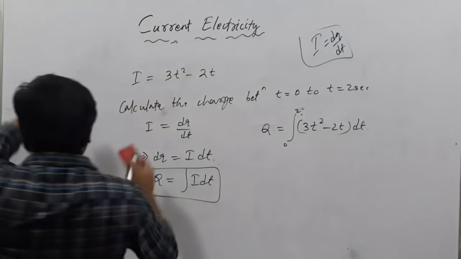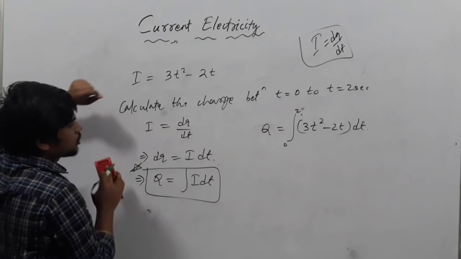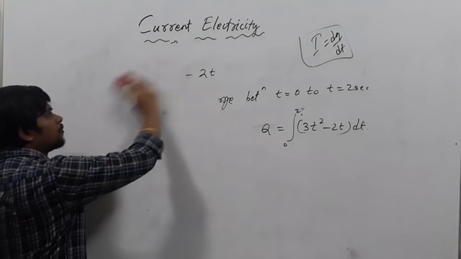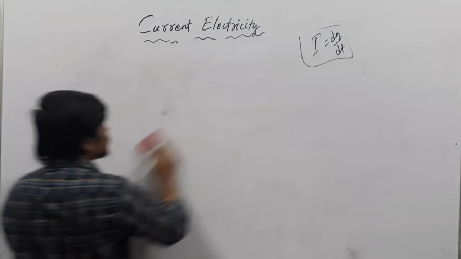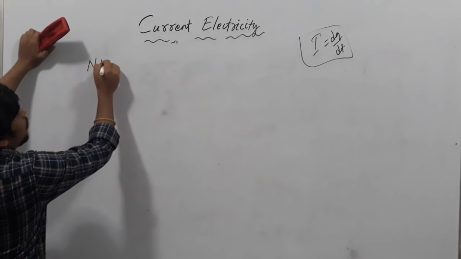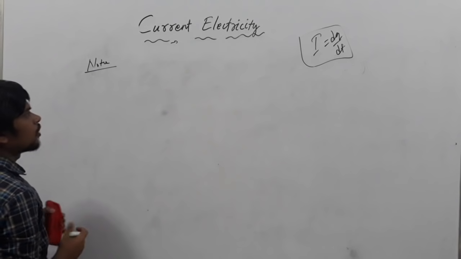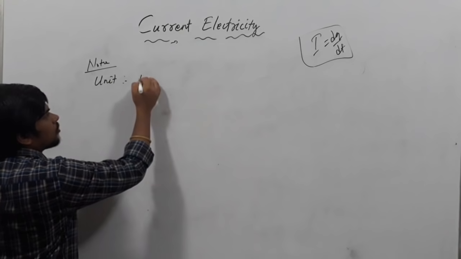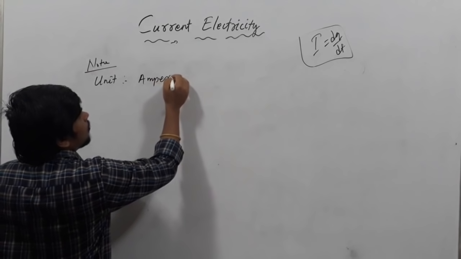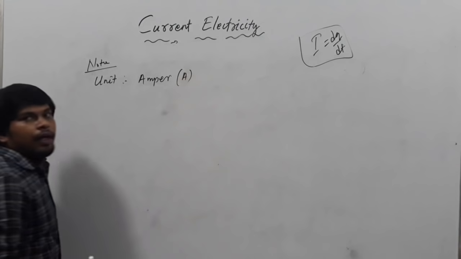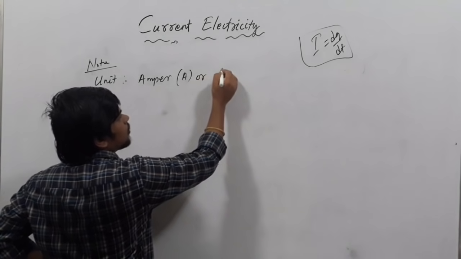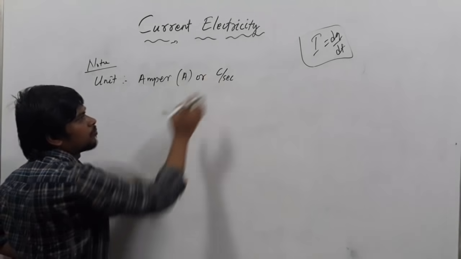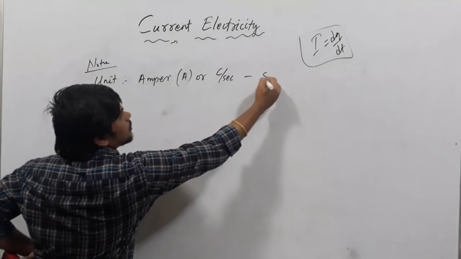Next one is about current. Some properties, just make a note of this one, and I am going to tell the unit and dimension of current. So what is the unit? Note it down. Unit of current, SI unit, ampere. What is ampere? It is denoted by A, or we can say coulomb per second. Charge per time, that can be written as coulomb per second or ampere in the SI system.